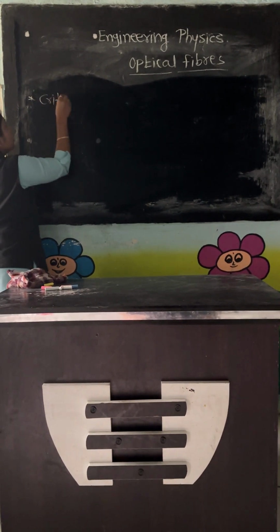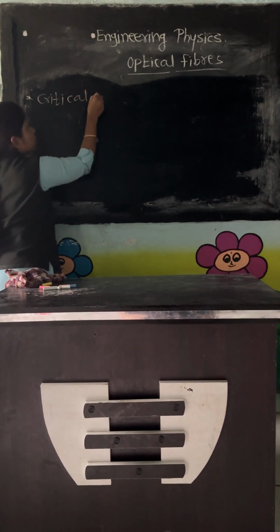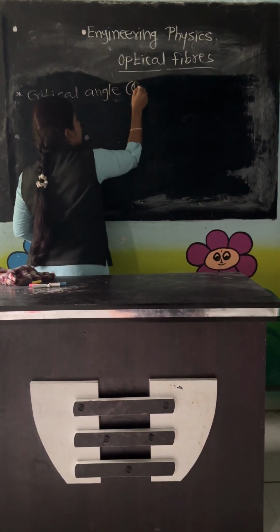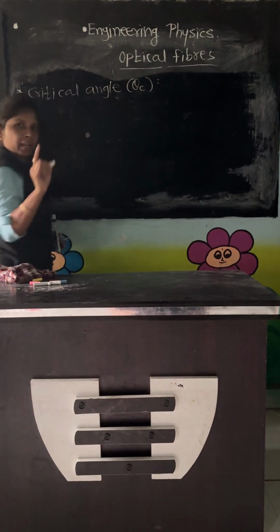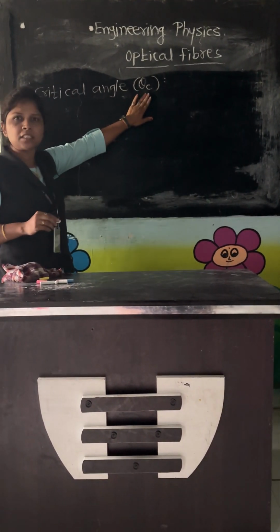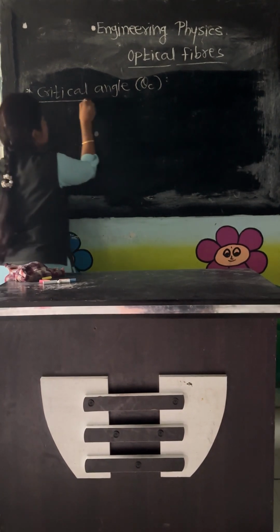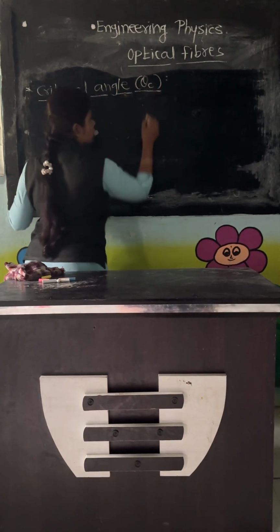Critical angle is denoted by the symbol theta c, where c is a suffix used for critical. So let's see the meaning of critical angle.